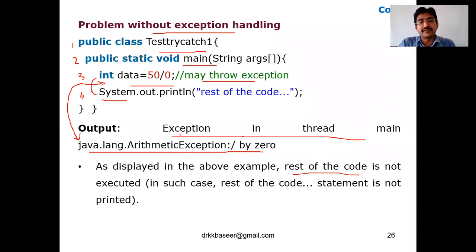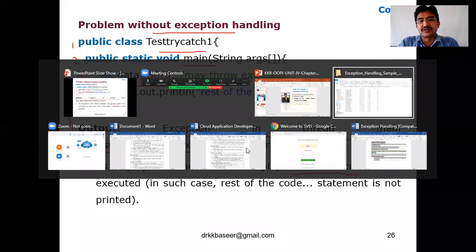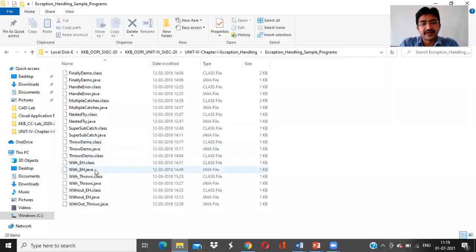What is the output of this program? Exception in thread main, it is showing java.lang.ArithmeticException: divide by 0. That is the error. Now let me run the program so that you can understand very clearly about this. So here is the program, here without exception.